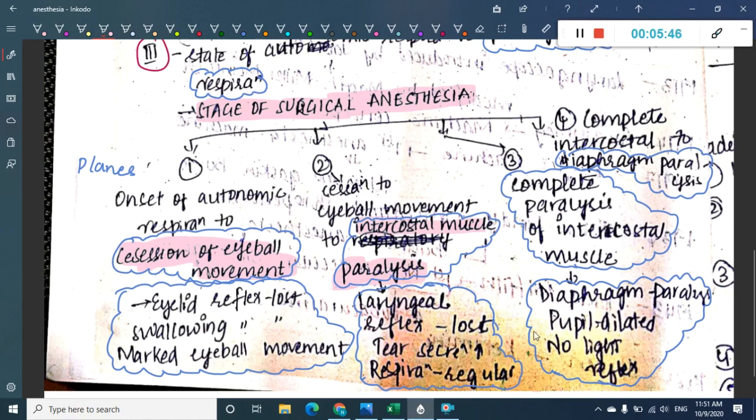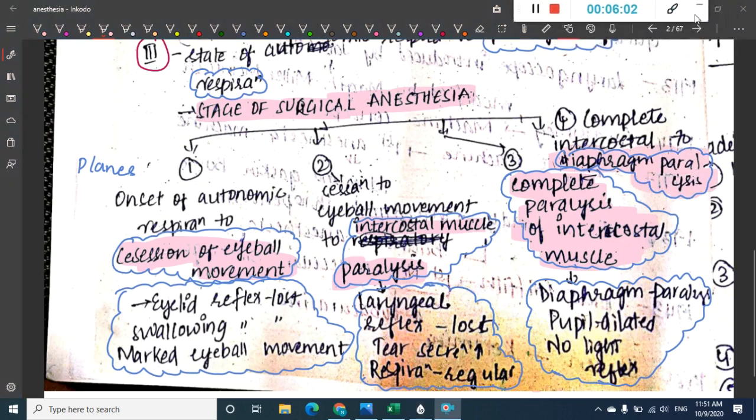In stage 3, plane 3, we have complete paralysis of intercostal muscles. Diaphragm paralysis will start, and pupil is dilated with no light reflex. In stage 3, plane 4, there is complete diaphragmatic paralysis. Okay, so this is seen.